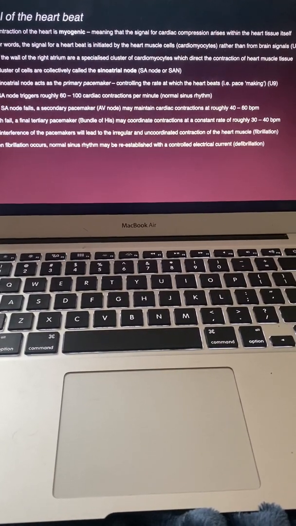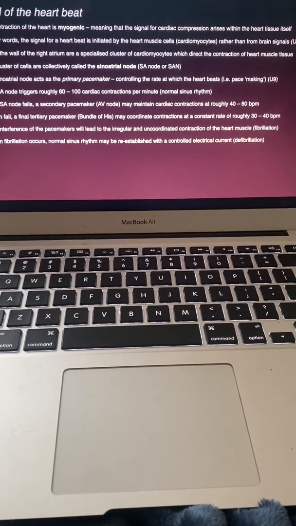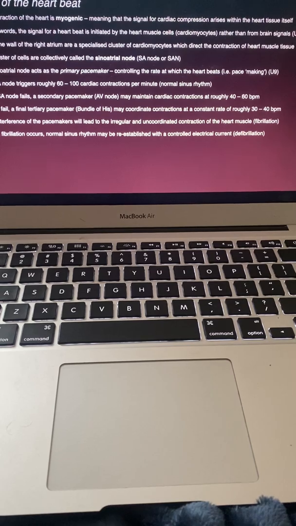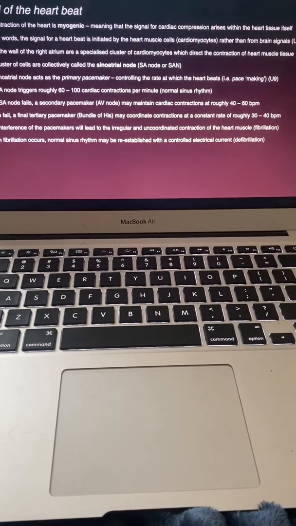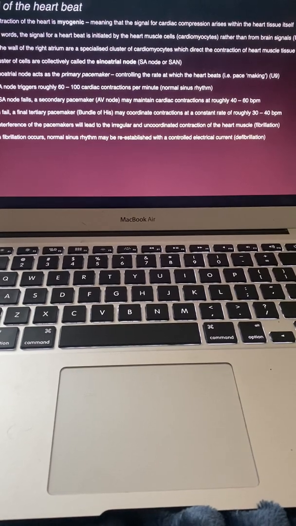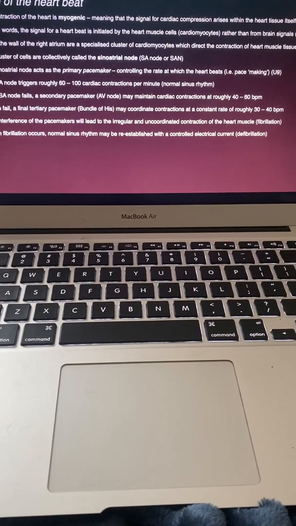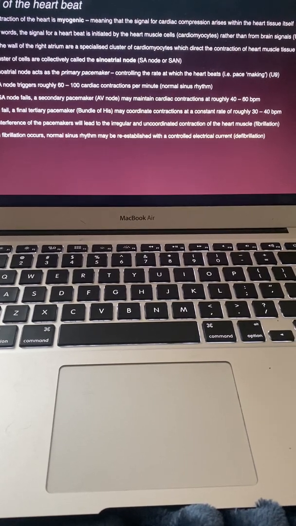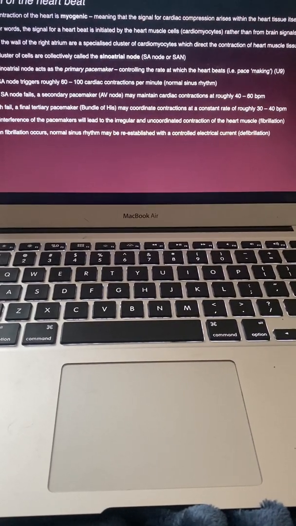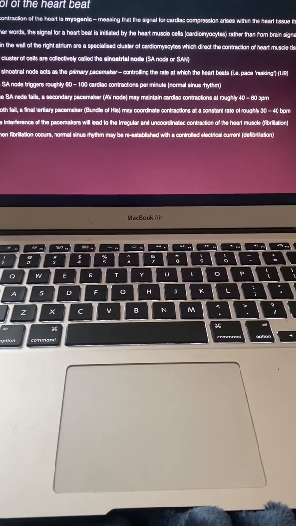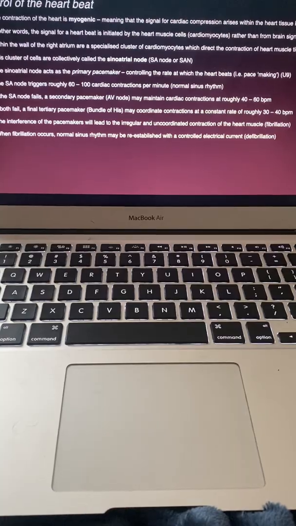If the SA node fails, a secondary pacemaker, the AV node, may maintain cardiac contractions at roughly 40 to 60 beats per minute. If both fail, a final pacemaker may coordinate contractions at a constant rate of 30 to 40 beats per minute. The interference of the pacemakers will lead to irregular and uncoordinated contraction of the heart muscle. When fibrillation occurs, normal sinus rhythm may be reestablished with a controlled electrical current.